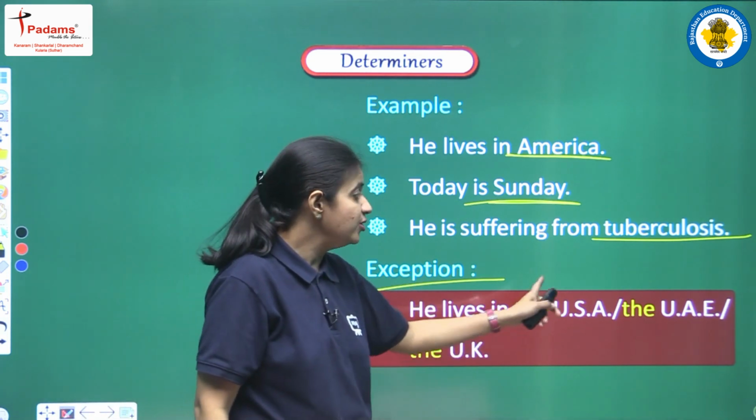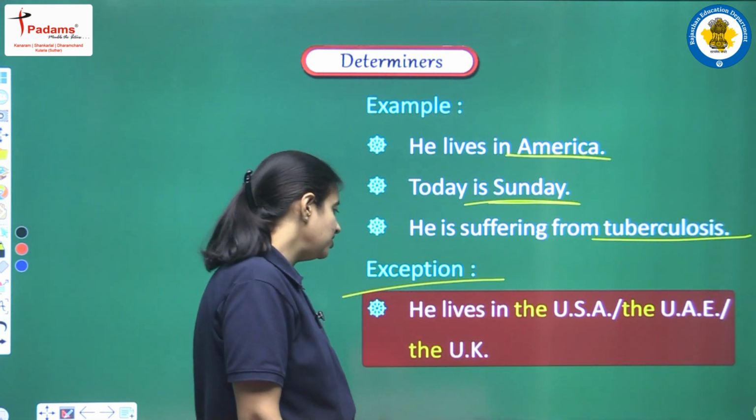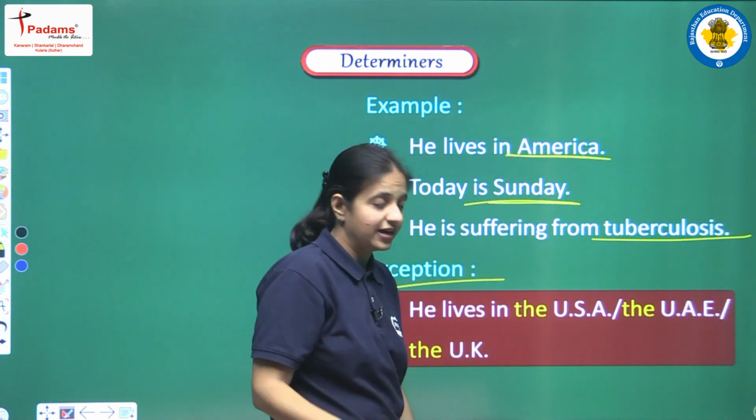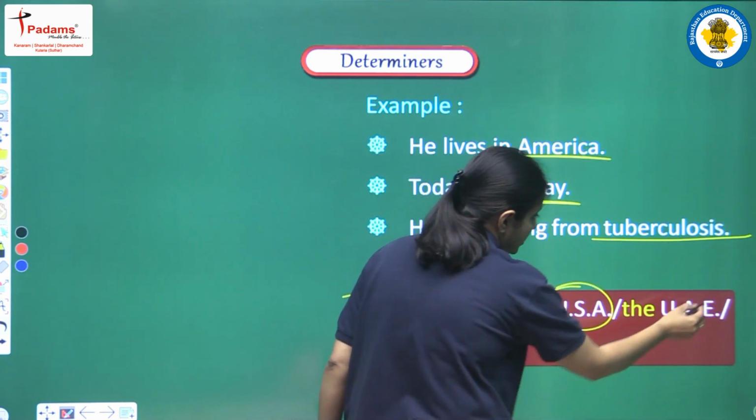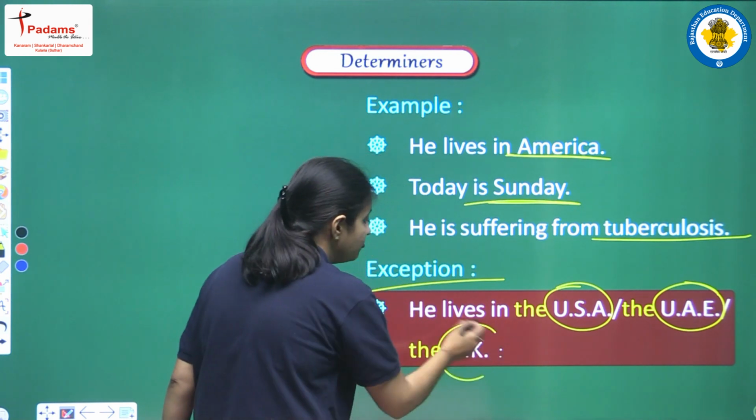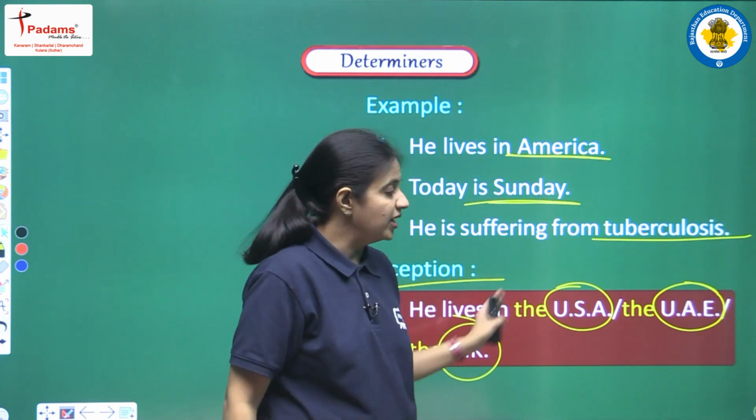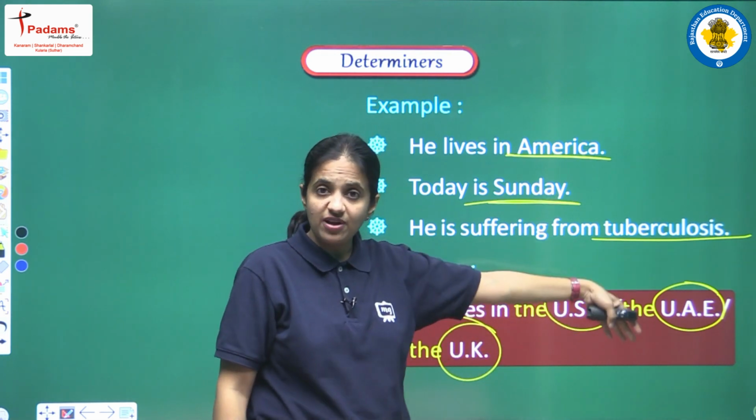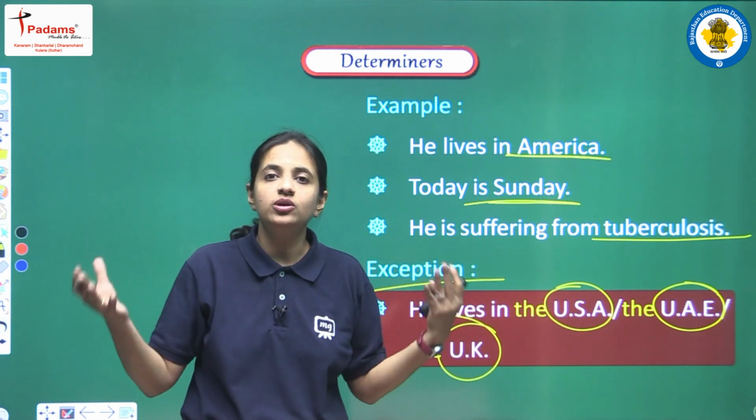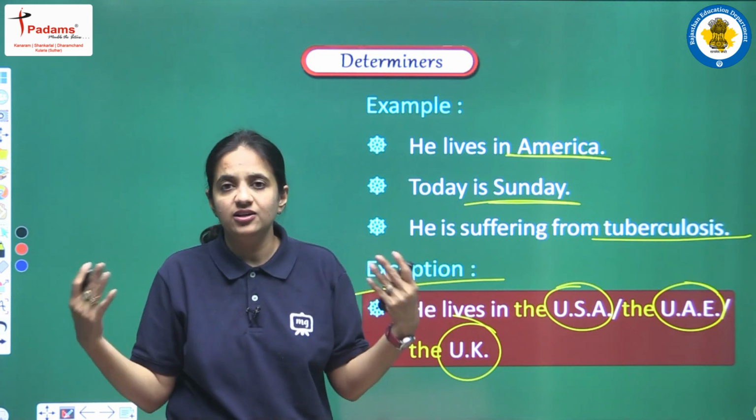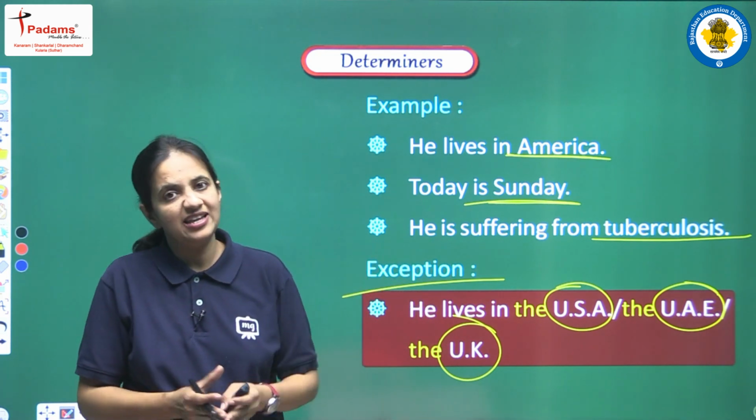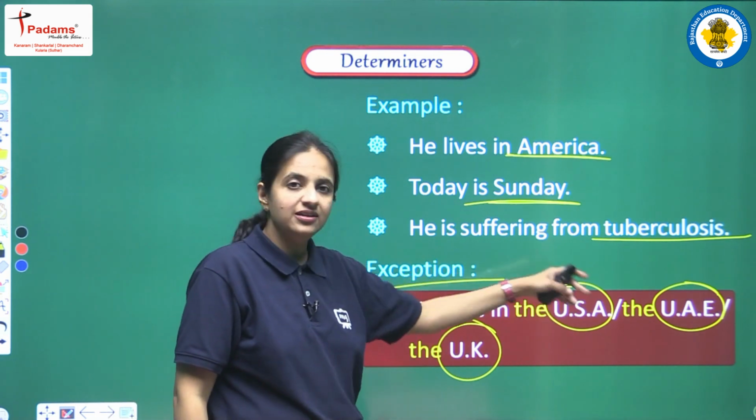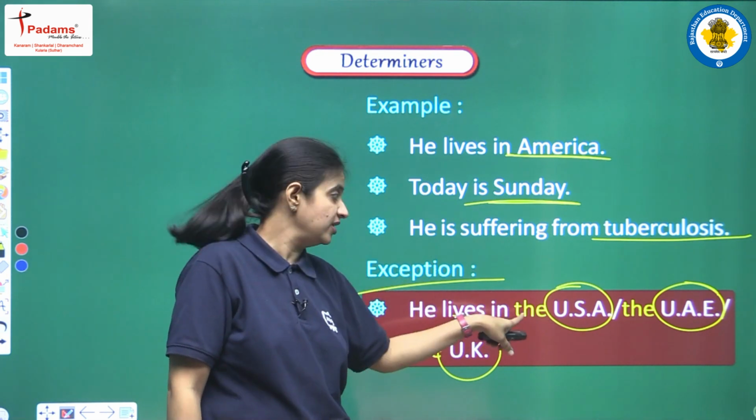He lives in the USA, or we can say the UAE or the UK. So here, before America we were not using any article. But if we have USA, UAE, or UK, words like these, because USA means United States of America, right? So here we are talking about a big group, a group made up of smaller parts. So if we have such words, at that time you can use an article.